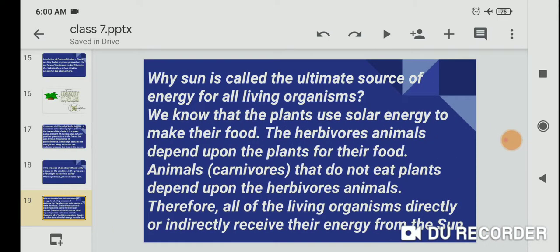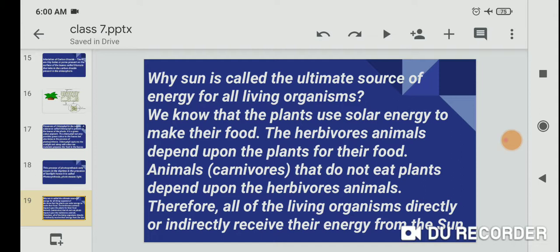Why is the sun called the ultimate source of energy for all living organisms? We know that plants use solar energy to make their food. The herbivore animals depend upon the plants for their food.